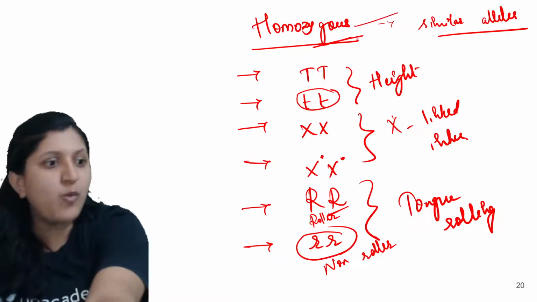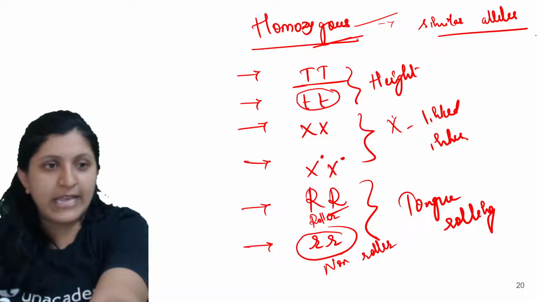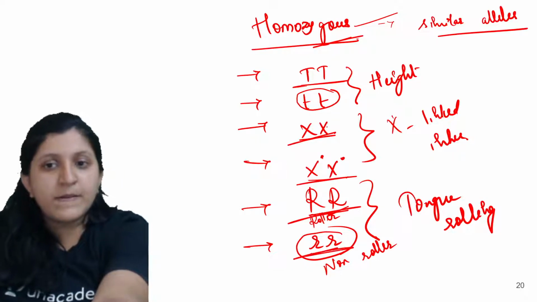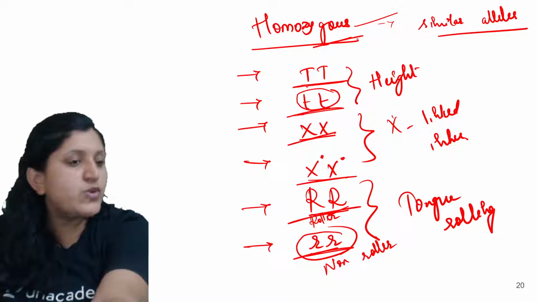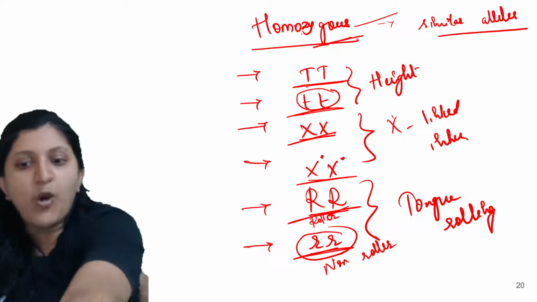So when do we say homozygous? When both of them are the same alleles or similar alleles. This is similar, this is similar, this is similar, this is similar, you can see, all these are similar. So when similar alleles are found, that is homozygous.